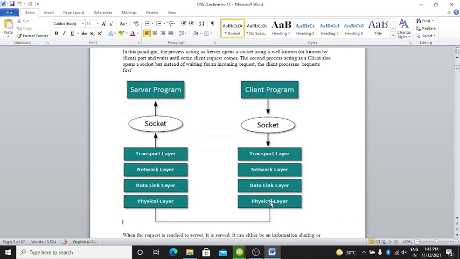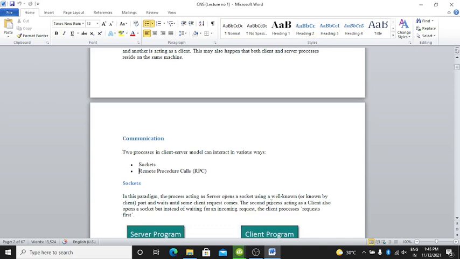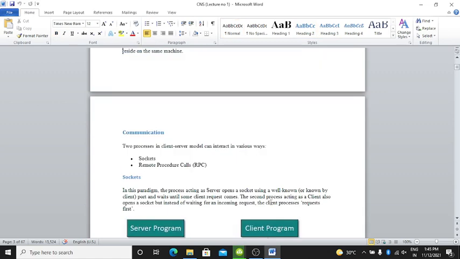Here is the communication. Two processes in the client-server model can interact in various ways. First one is sockets and second one is remote procedure calls. Okay, first one is socket.